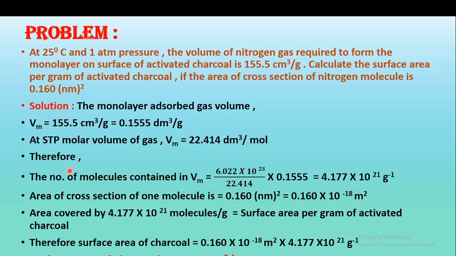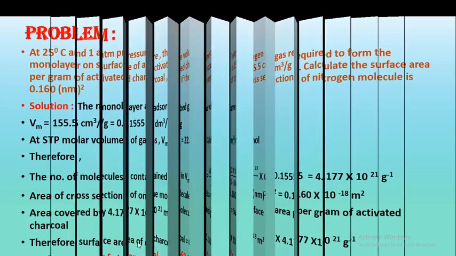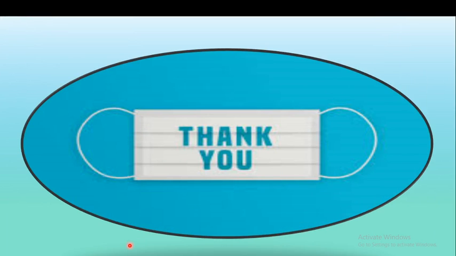So the BET isotherm is very important to determine Vm, that is the volume of monolayer adsorbed, the BET constant C, and also the surface area of charcoal. So the surface area of an adsorbent is easily calculated by using the BET theory. So this was all about the BET equation.